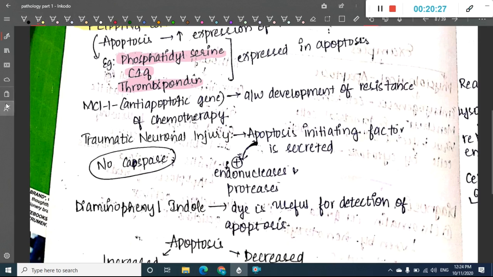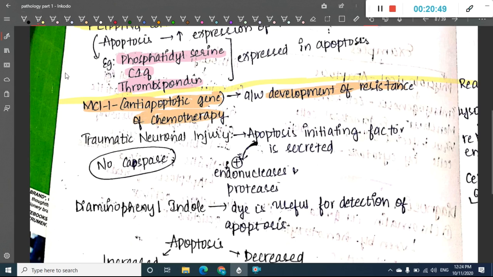Then one more important thing is there is an anti-apoptotic gene which is associated with development of resistance to chemotherapy, and that anti-apoptotic gene is called MCL1. It is associated with development of resistance to chemotherapy, right?